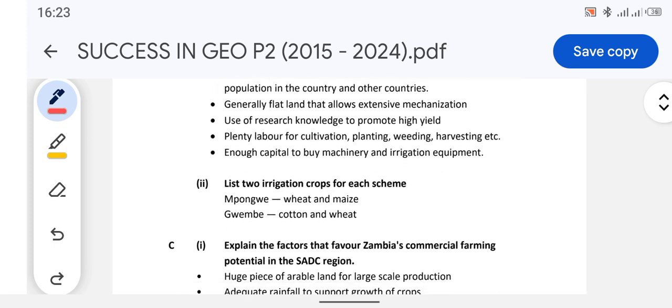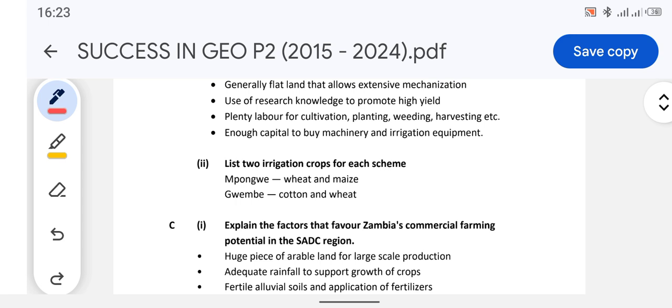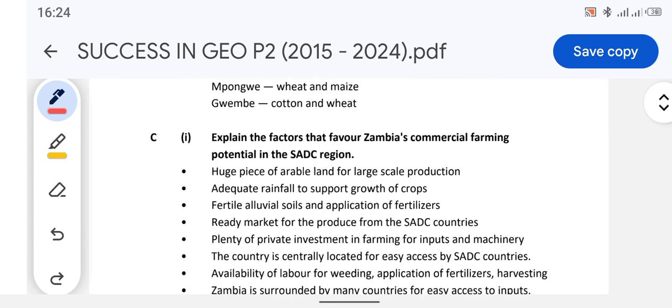Alright, so we move on to question B2. Question B2 reads, list 2 irrigation crops for each scheme. Okay, so under the Mpungwe scheme, there are wheat and maize. Those are the main crops grown using the Mpungwe scheme. Then under the Gwembe scheme, the crops which are grown are cotton and wheat.